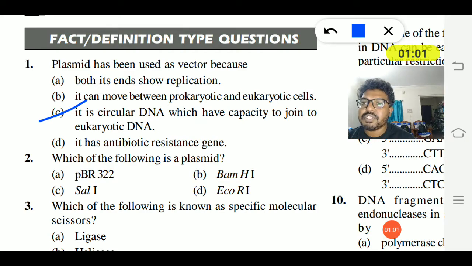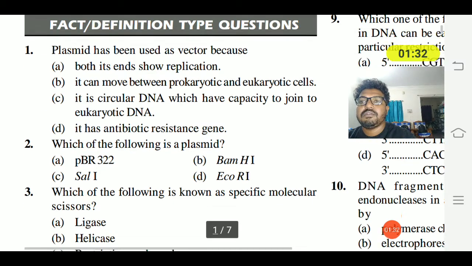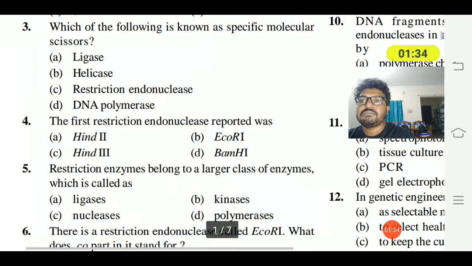Second question, which of the following is a plasmid? Option B, pBR322, BamH1, SalI, EcoR1. Here pBR322 is a plasmid developed by Bolivar and Rodriguez, both scientists who developed this plasmid. The remaining three, BamH1, SalI, EcoR1, are the recognition sites in the plasmid pBR322.